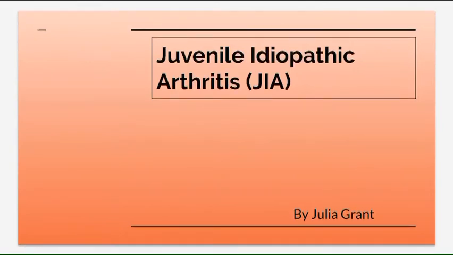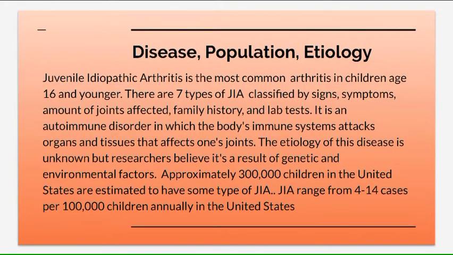Juvenile idiopathic arthritis, also known as JIA. Disease population etiology. Juvenile idiopathic arthritis is the most common arthritis in children aged 16 and younger. There are 7 types of JIA, classified by signs, symptoms, amount of joints affected, family history, and lab tests.